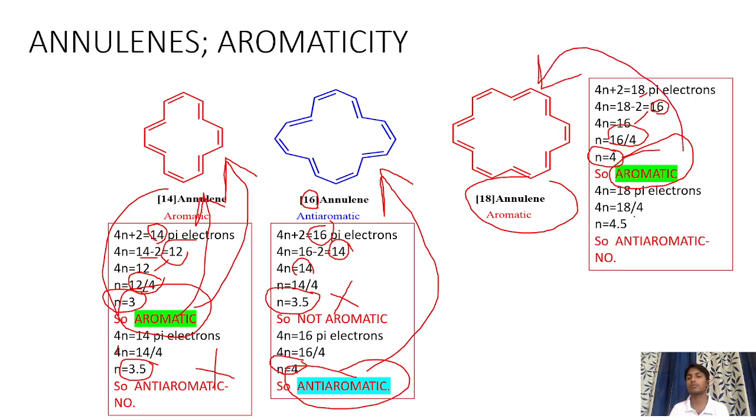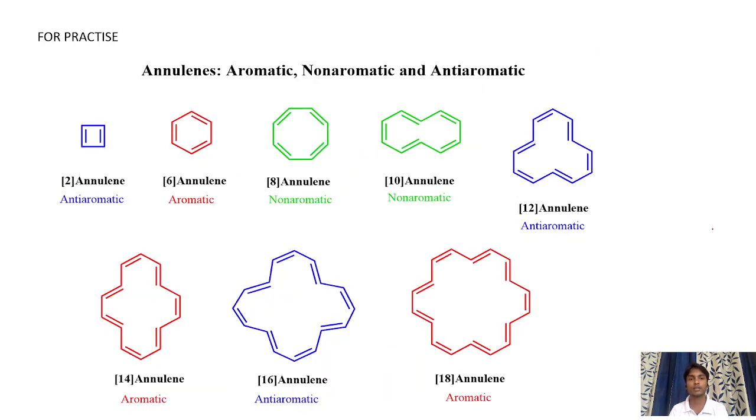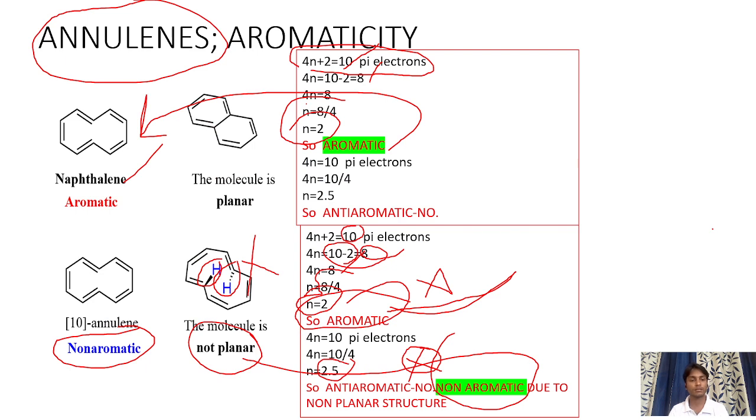When we are applying the 4n rule, then n is equal to 4.5 we will get. Then the compound is not considered as an anti-aromatic compound. So this is about the basic concepts involved in aromaticity and anti-aromaticity of different compounds we have discussed now. So these are the things for the practicing session. So thank you.